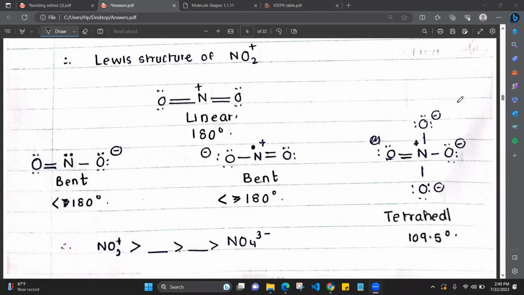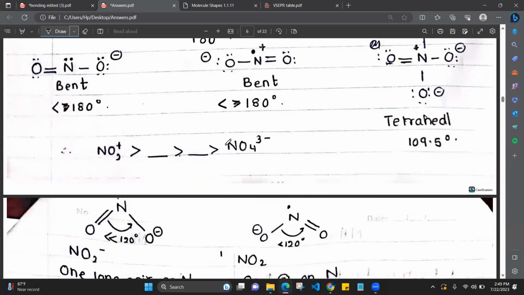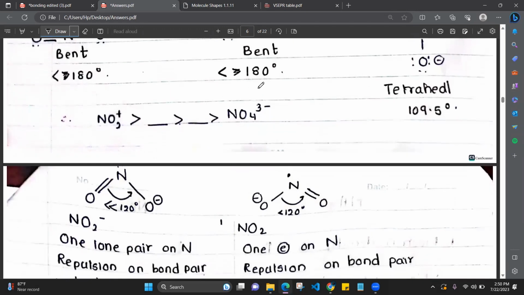Great. So then you do that for all the molecules. For this molecule, the shape is bent. Bent means, is the angle 180? No, right? It is less than 180. This angle is also less than 180. This is a tetrahedral molecule, no lone pairs. Then what is the bond angle? 109.5, right? So from that itself, we can tell that this has the greatest bond angle. The others have lesser bond angles, and this is 180, so it has the greatest bond angle, right? So it should be this way.